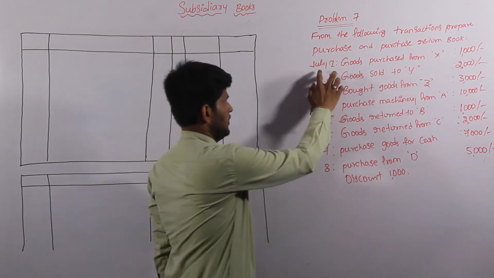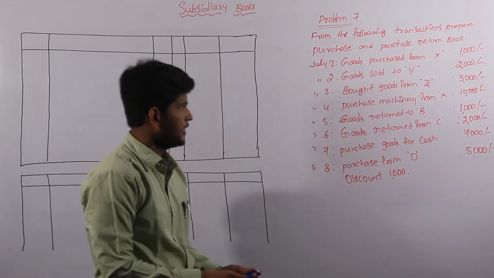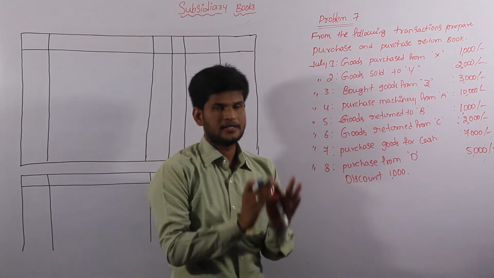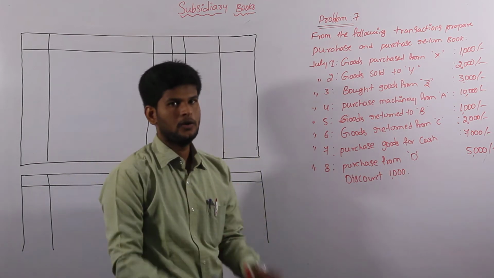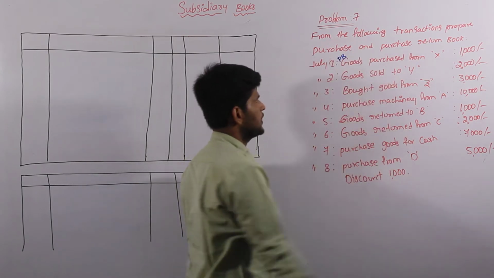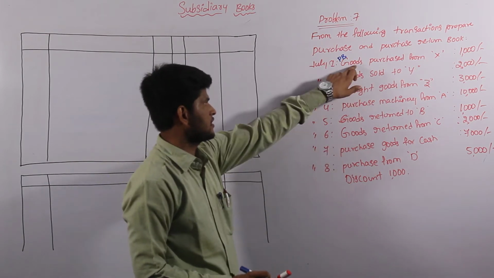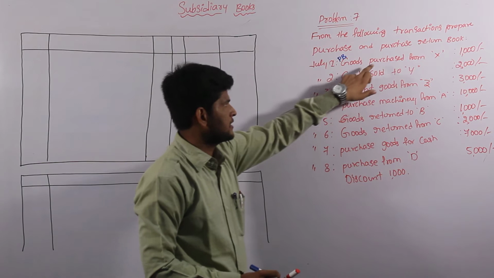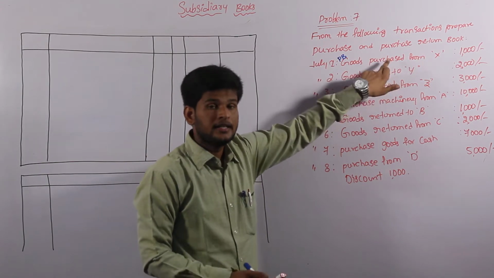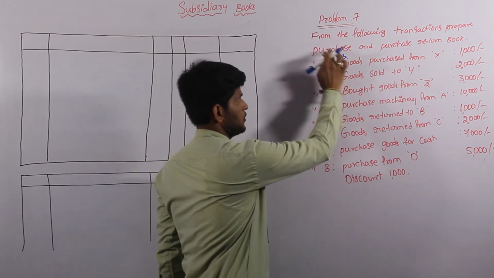The first one. July 1st, goods purchased from X. X is nothing but it is a name of the person. The purchase transaction is based on a person, as well as there is no cash purchase and there is no name of the asset. So we have to consider this one into our purchase book. The reason I am going to consider this transaction into our purchase book is that it is a credit purchase transaction. There is no cash purchase and there is no name of the asset. That's the reason I am finding this into our purchase book based on the problem.